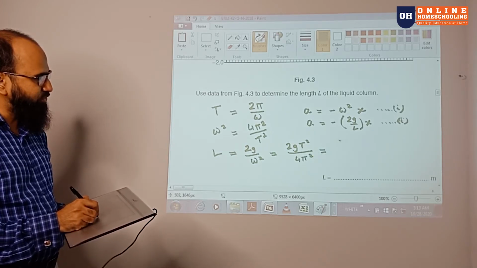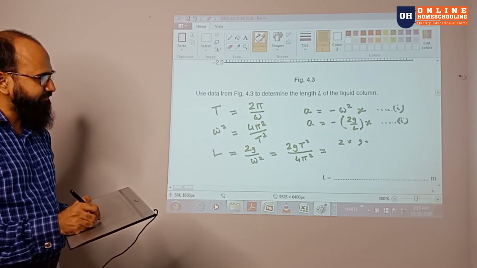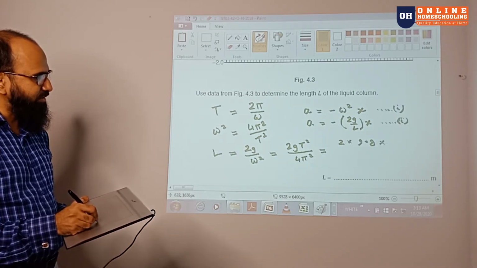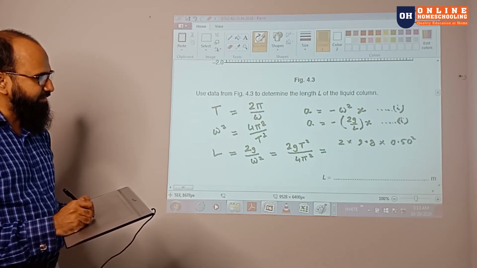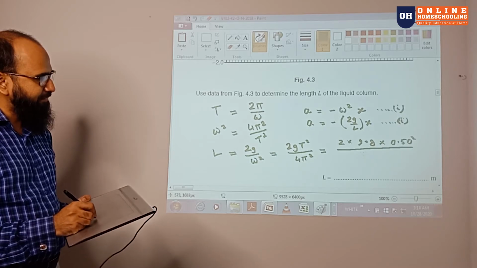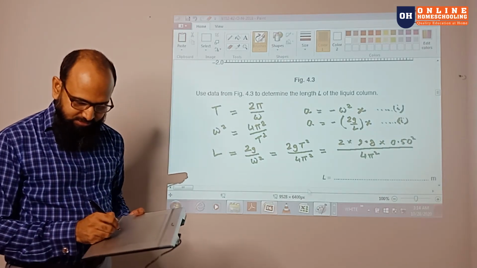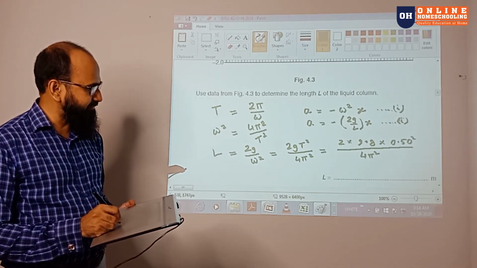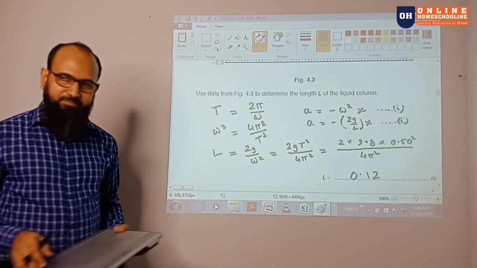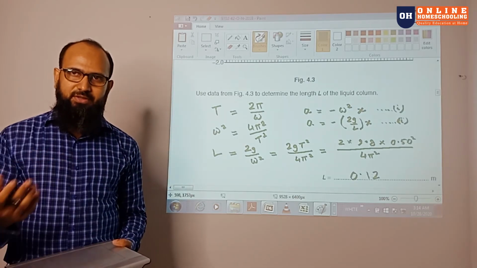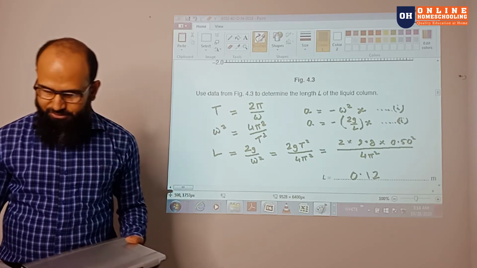Put the value 2 into 9.8 into 0.50 whole square divided by 4π². You will get the length is approximately 0.12 meter. So this is the part where you can compare the simple harmonic motion equations.